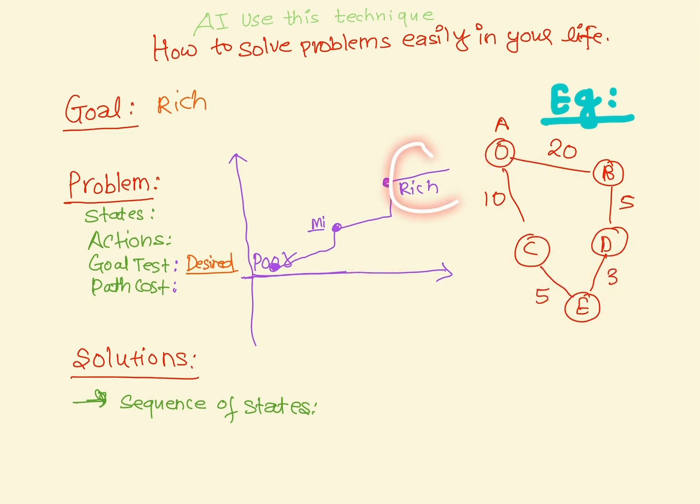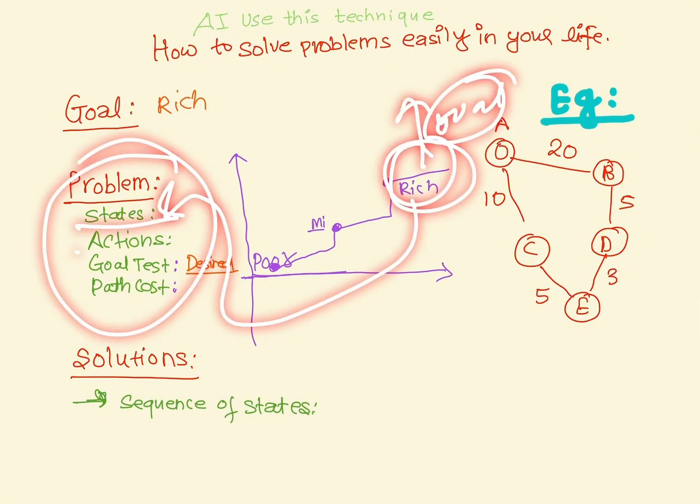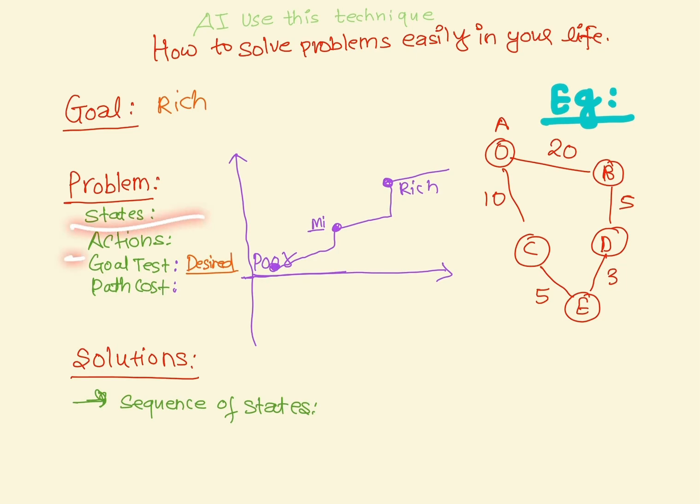If you want to be something, that's your goal. Then find the problem. Most people make mistakes here. They don't write the problem like this: states, actions, goal test, path cost. Write everything into those things. Once you write all those, you have a clear mindset and you will understand the problem better. Then you can write all the states: poor, middle, rich.